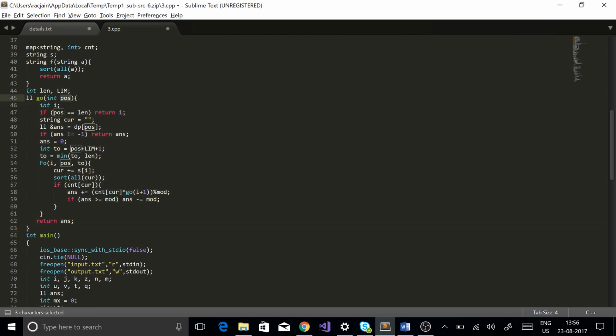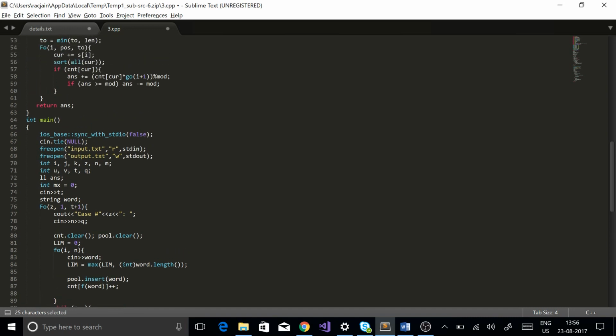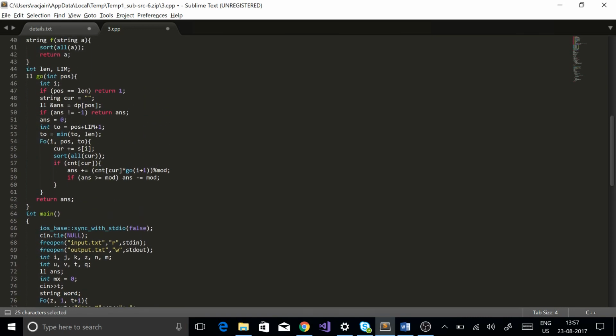Now you can have a look at this function go. We are currently at pause, and since it's 0 based indexing, if it becomes length, we can simply return 1, as we have completed processing our string. And here I take a reference to the dp value, and if it's not -1, this means that we have already stored the answer for it, so we can simply return. See over here, I set dp i equal to -1 for all states, which means I have not yet calculated the value for that state.